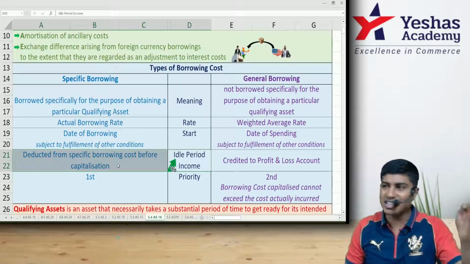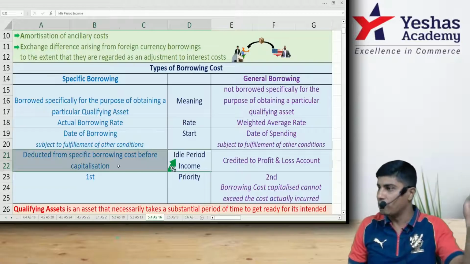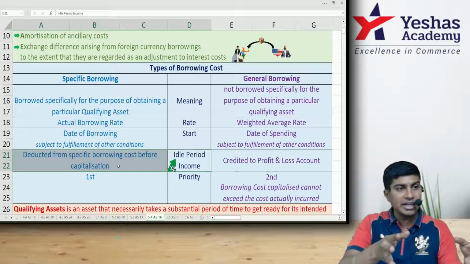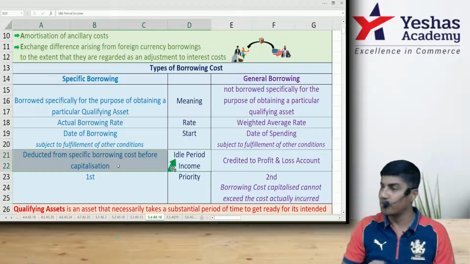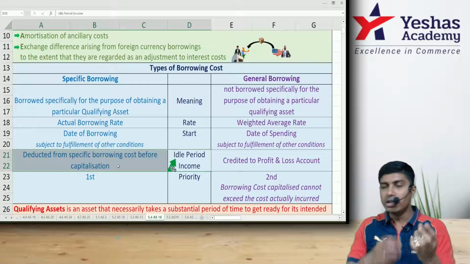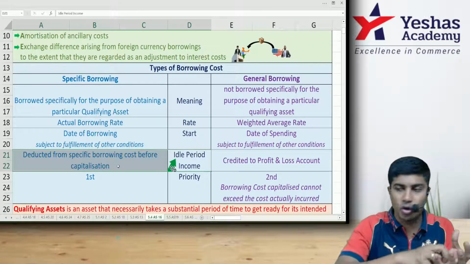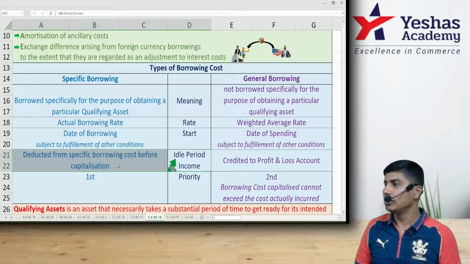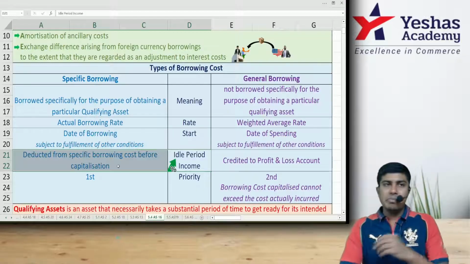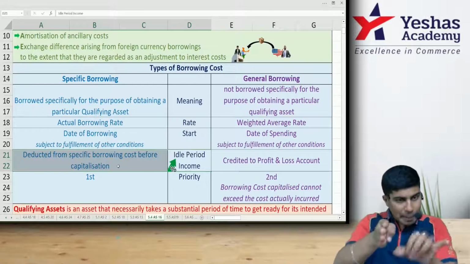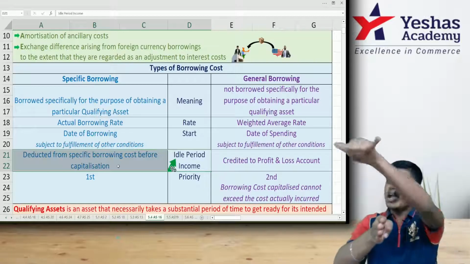From 1st of April, asset construction started. From 1st of April, you made specific borrowing. Specific borrowing money got spent only in 1st of May. 1st of April interest cost also can be capitalized because it is specific borrowing. During 1st of April, if there is some idle period and you earn some interest income, that will be deducted from the total specific borrowing cost and only then it will be capitalized. For general borrowing, this facility is not there. That interest income earned on the idle period will be going to P&L. Why? If I make general borrowing on 1st of April, if I spend general borrowing from 1st of May, April month's general borrowing interest will not be added to the cost of the asset.